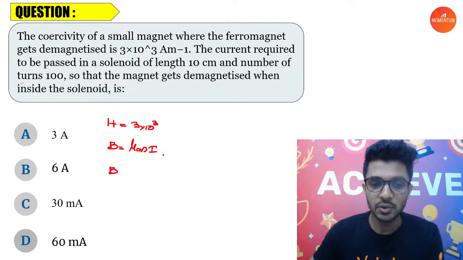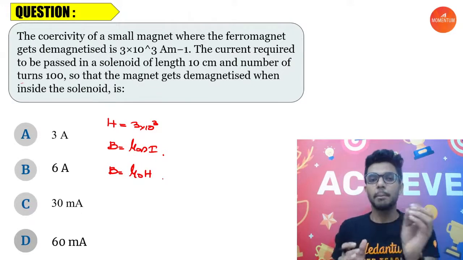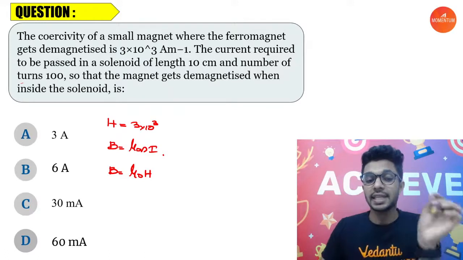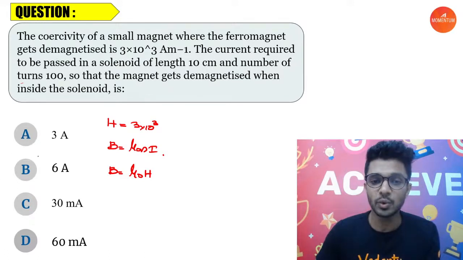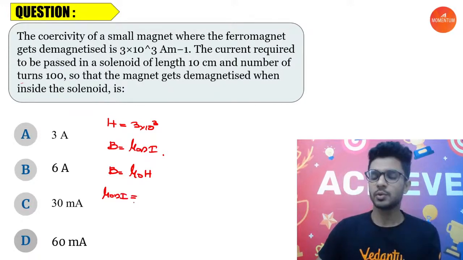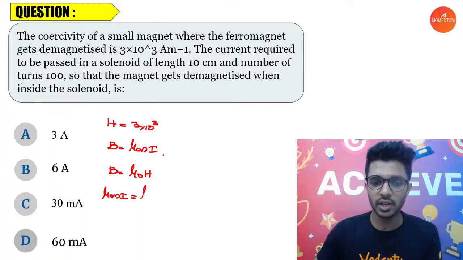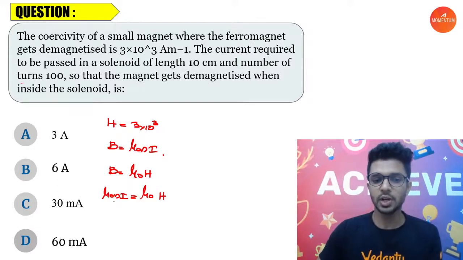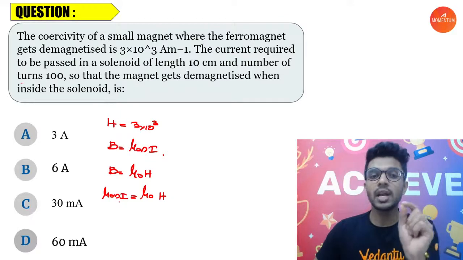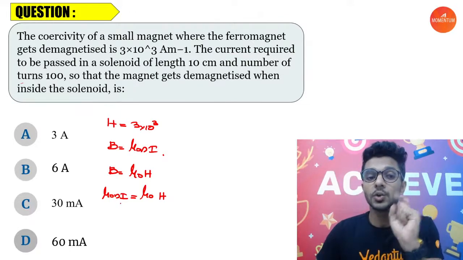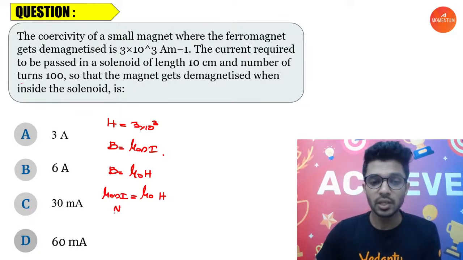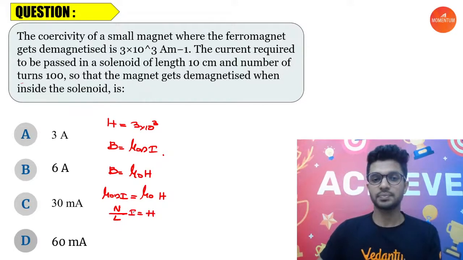The relationship between magnetic field and H is B equal to mu naught times H. And the B value is given as mu naught n i, which is being provided by the solenoid, equal to mu naught H. Mu naught cancels. Small n means the number of turns per unit length. How will you calculate it? Total number of turns by total length, into I, is equal to H.